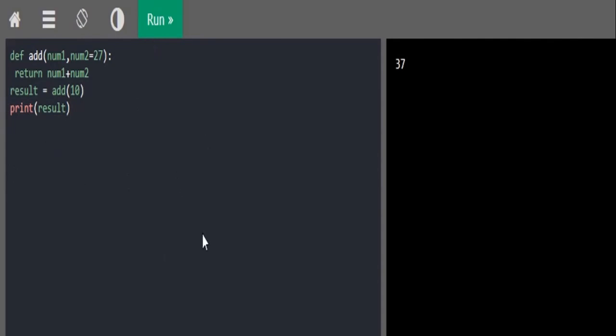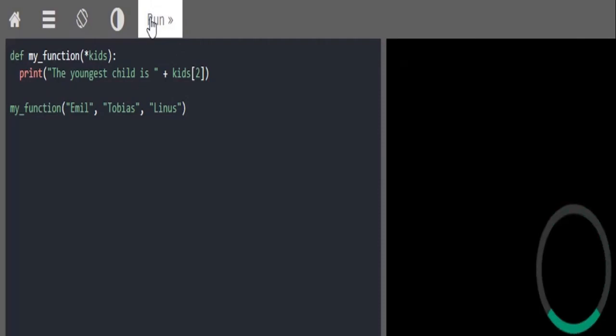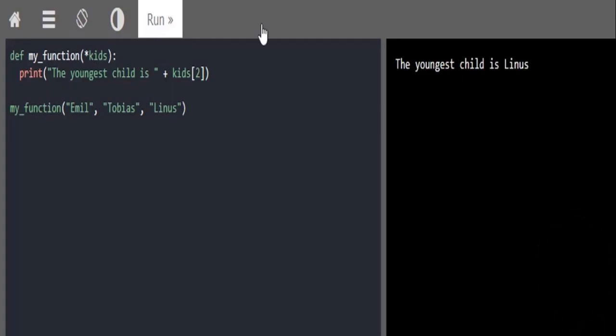Now what if the number of arguments is unknown? So in that case, you can simply use an asterisk symbol in front of your parameter. So this is how I write the code for that. I am passing 3 values, but I have used only one variable in my parameter. As I have used a star symbol, Python would not throw an error and it will work absolutely fine. So yes, this is the expected output.